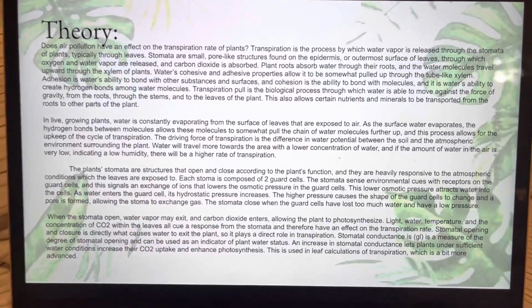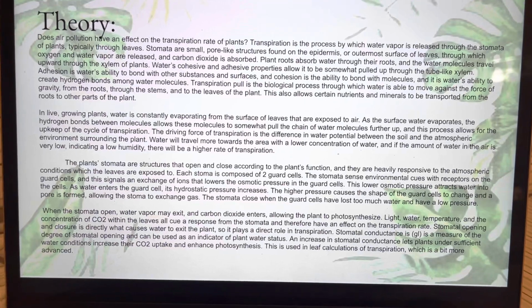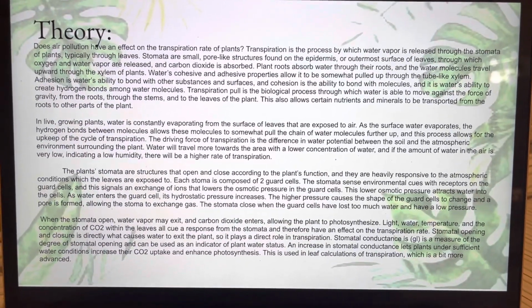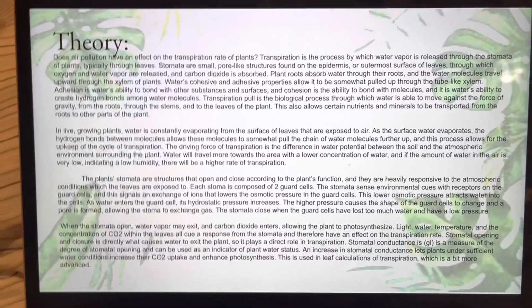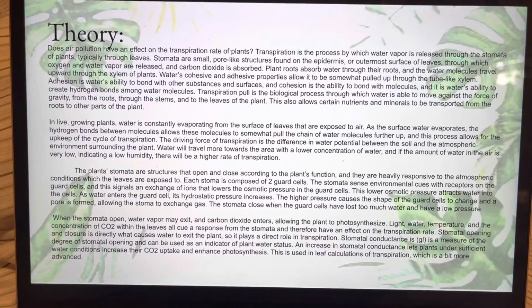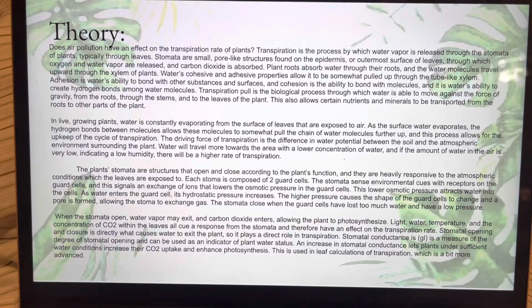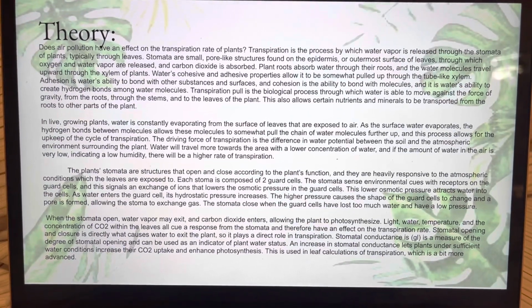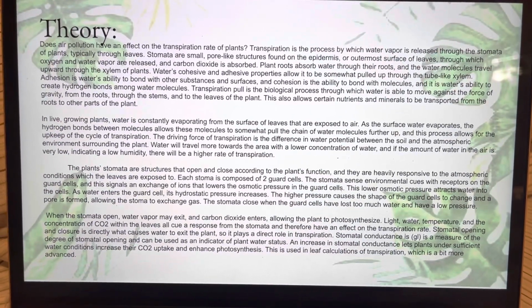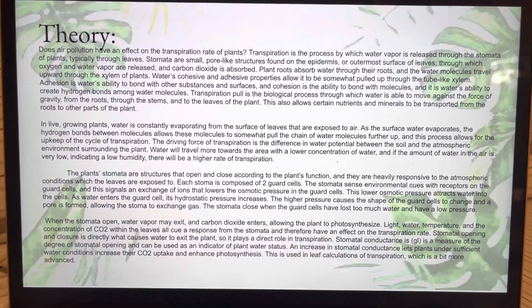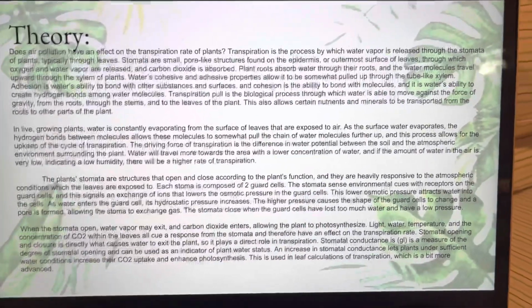And there are also many environmental factors that affect transpiration, such as humidity, temperature, light, and wind, among other factors. And the stomata are composed of two guard cells, which take environmental cues, and they have receptors that take in these signals and perform based on those signals.